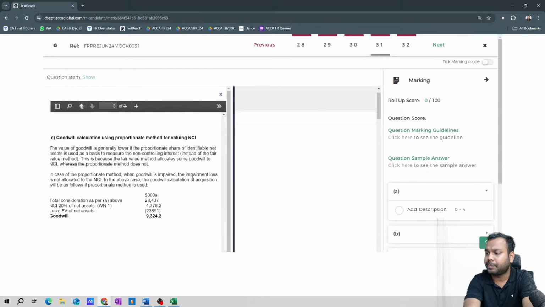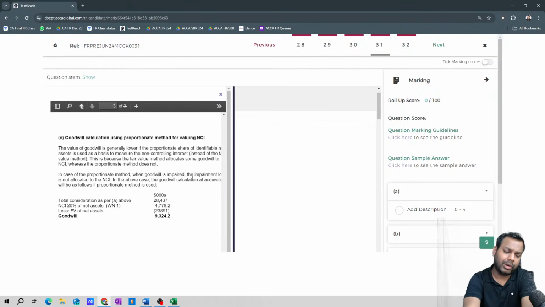But you have to write in the exam some logical discussions: since NCI is at proportionate share method, goodwill is partial goodwill. That is, goodwill is only for the parent, and hence any impairment loss that arises will also be allocated only to the parent and not to the NCI. This is the difference between calculation of goodwill when NCI is at proportionate share method and when NCI is at fair value method. So this is how you have to write your answers.